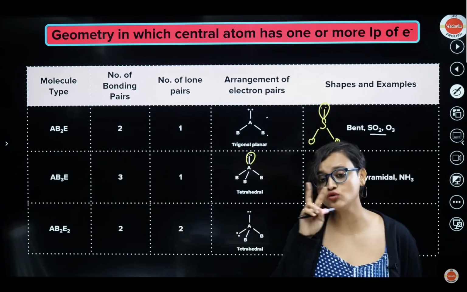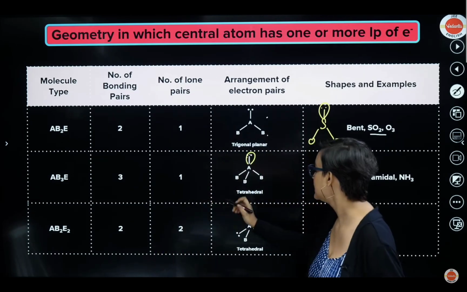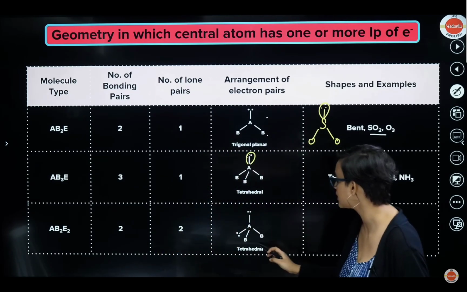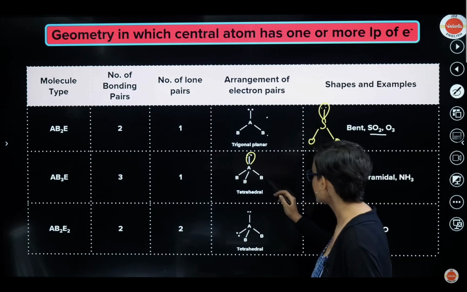Now we have 2 bond pairs, 2 lone pairs. Steric number 4. That means 3 plus 1, steric number 4, tetrahedral. 2 plus 2, steric number 4, tetrahedral. Steric number 4 is tetrahedral. Remember, I will show you that chart also. I have that. So 4 is tetrahedral.